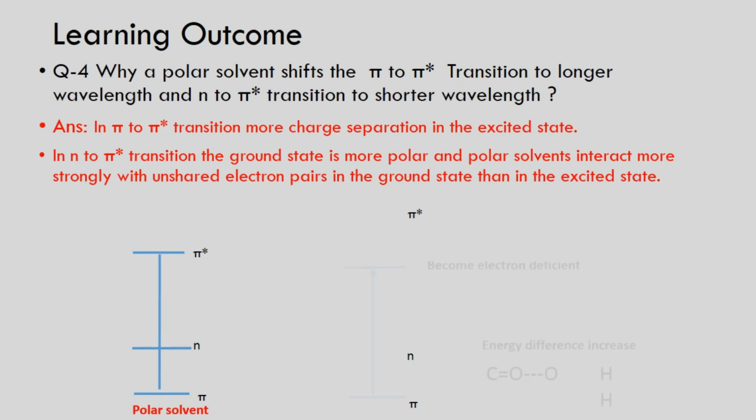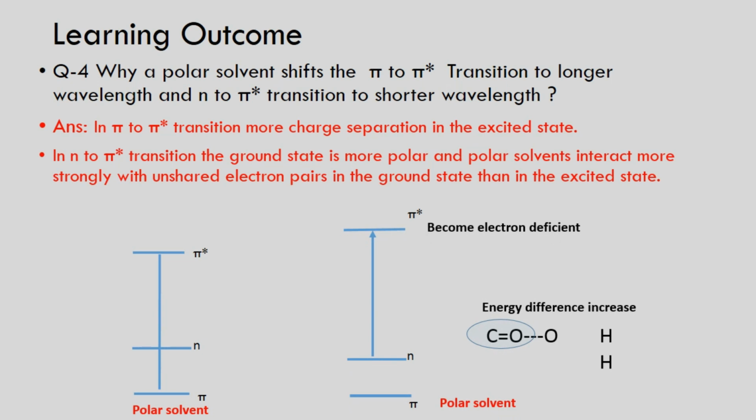But whenever we are talking about the n to pi star transition and we use a polar solvent, it forms a hydrogen bond, and due to the hydrogen bond the stability increases. We also know that the energy we require for the migration of an electron is here also higher, and that's why the band shifts to a shorter wavelength. So this is the answer.